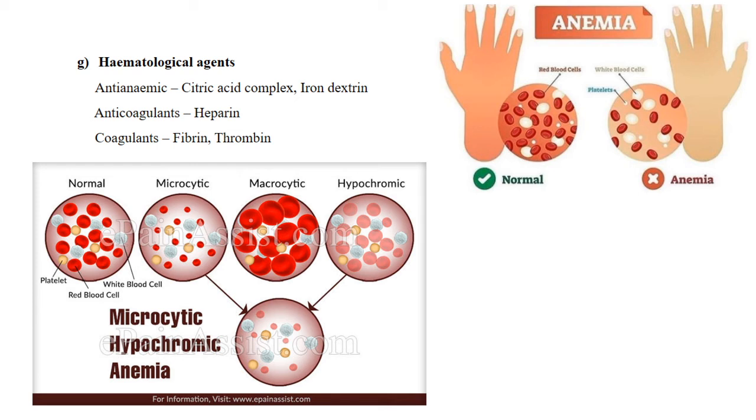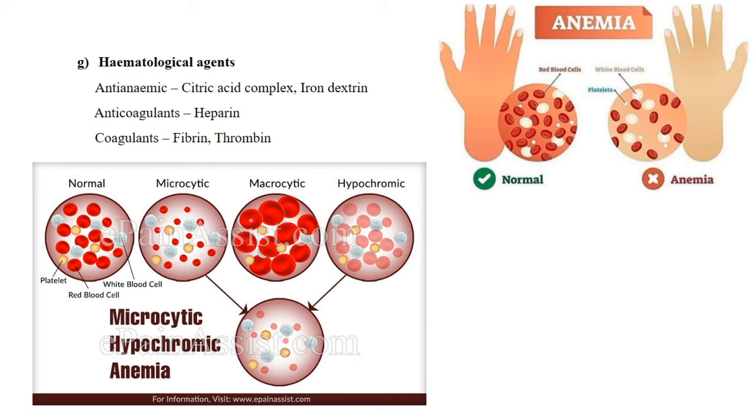Those drugs that help to treat blood related disorders such as anemia, or the inability to coagulate, or its greater tendency to coagulate such that it forms blood clots. Such conditions can be treated by these hematological agents. Agents or drugs that help to clear these blood related disorders can be called hematological agents.